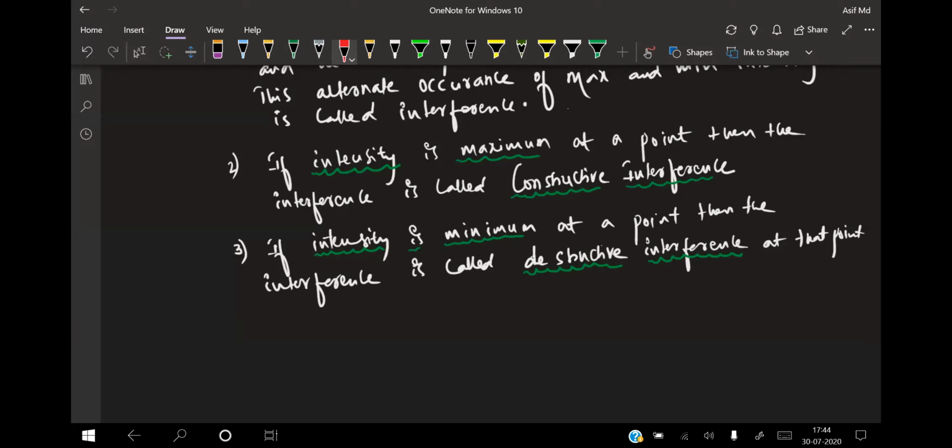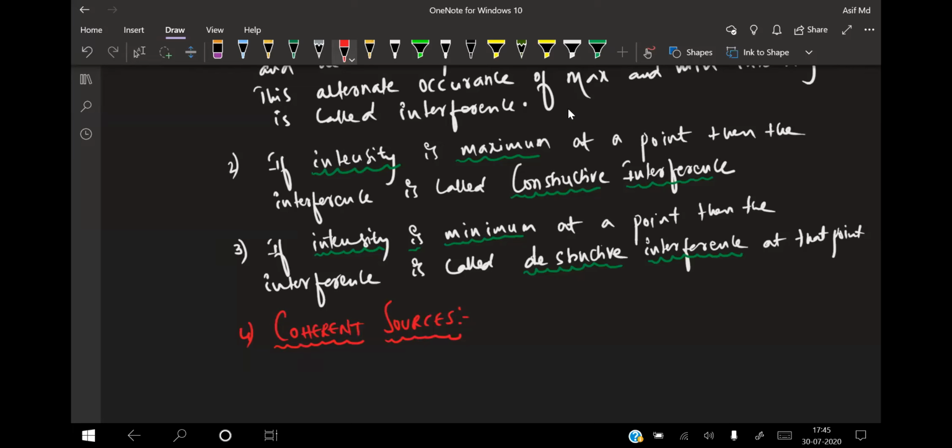Now this point is very important, beta. Point number 4 is about coherent sources. What do you mean by coherent sources? If I take two tube lights of the same voltage and power, will they be called coherent?